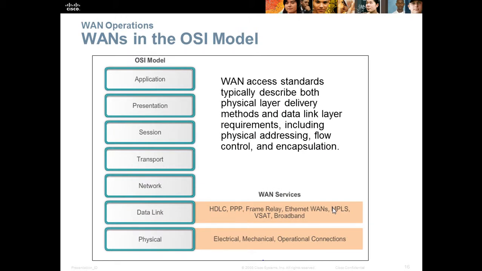WAN in the OSI model. As we all know, the OSI model consists of 7 layers: application, presentation, session, transport, network, data link, and physical.